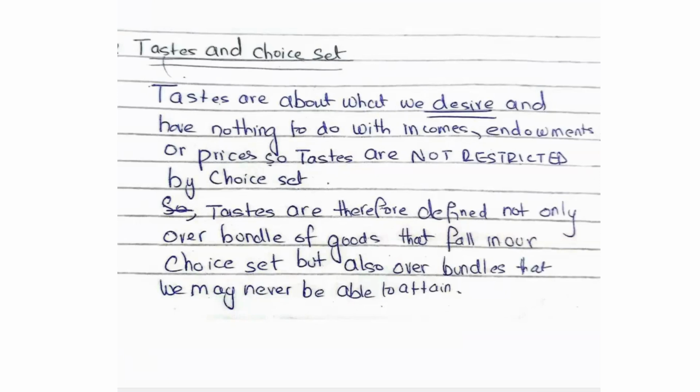You can define tastes not only over bundles of goods that fall into your choice set, those that are affordable, but also over bundles that you may never be able to attain, because tastes or preferences are about what you desire. They're not restricted by your choice set. So when we're talking about tastes, we can define them over all bundles, regardless of whether they're affordable, in your choice set, or they're not affordable.